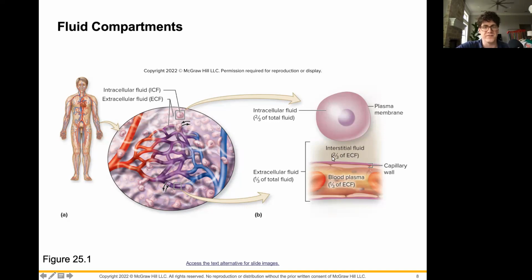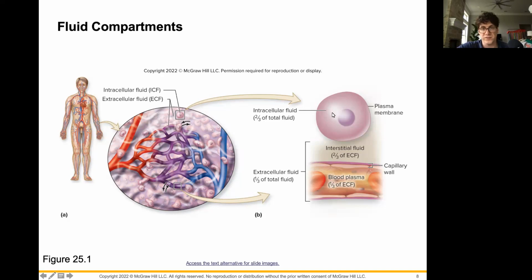The other 2/3 of extracellular fluid is going to be composed of interstitial fluid. So interstitial means between the tissues. So interstitial fluid is going to be fluid that is found between our cells and between some cells and outlying tissues. So interstitial fluid is going to make up 2/3 of our extracellular fluid.